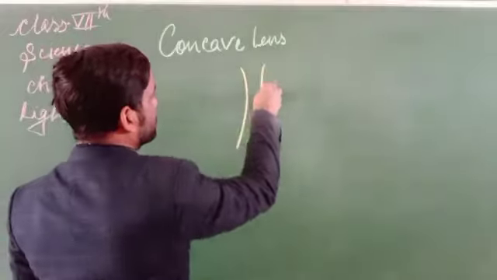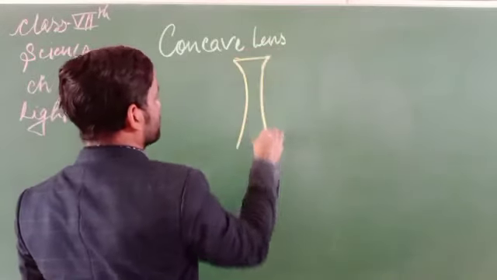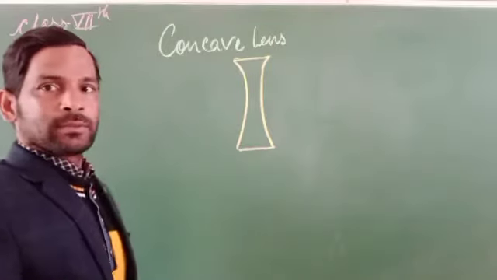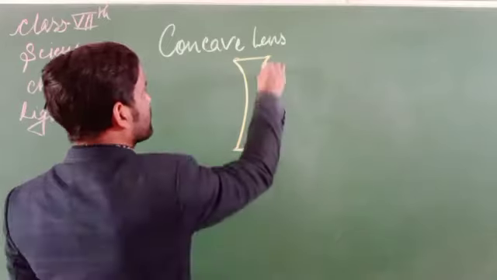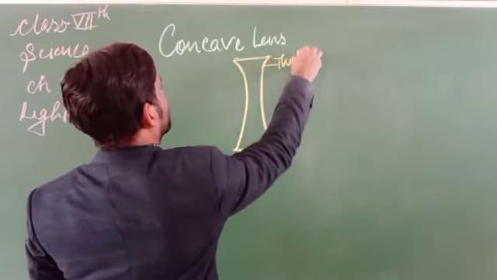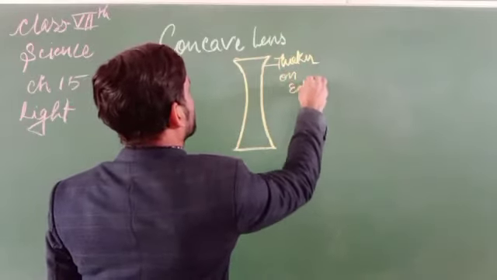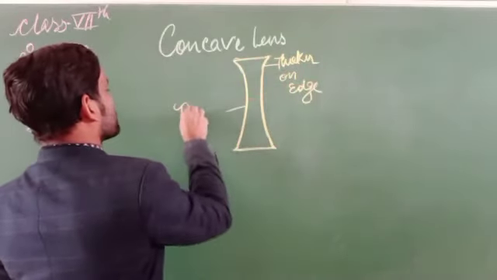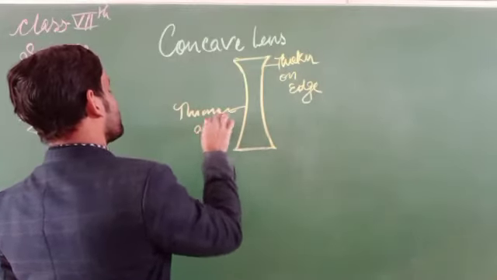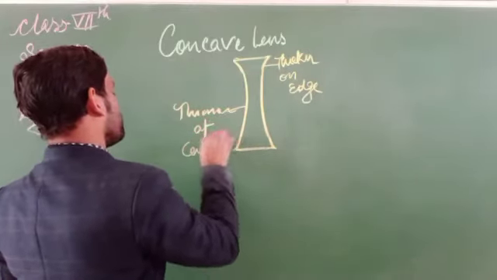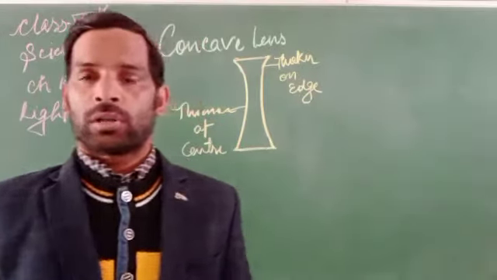We can say like this, it is thicker on the edge, thinner at the center. So it is a concave lens.